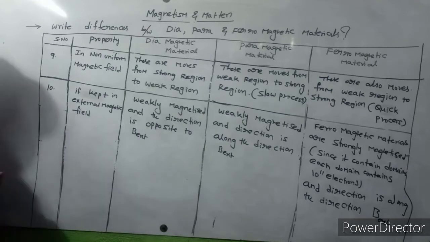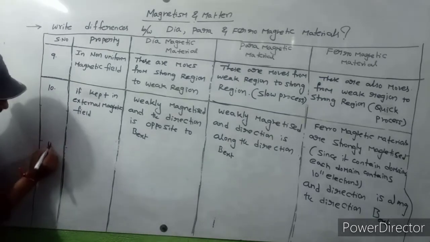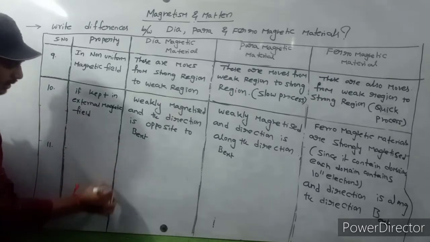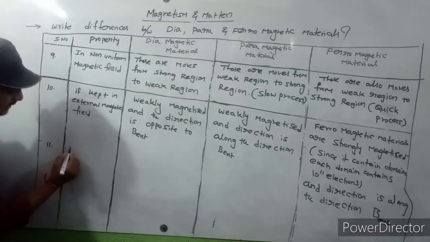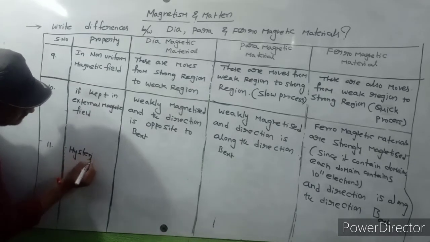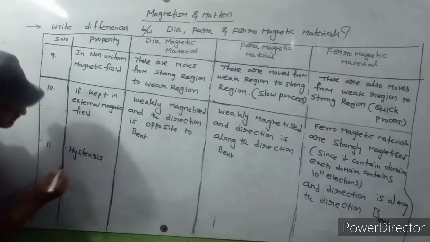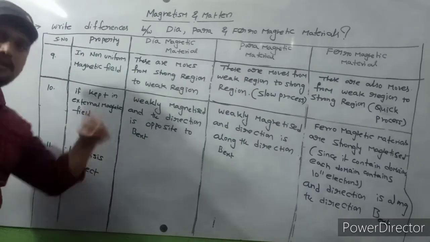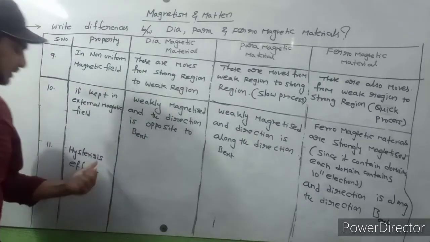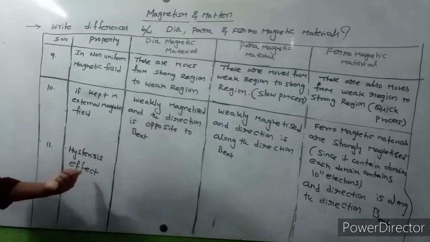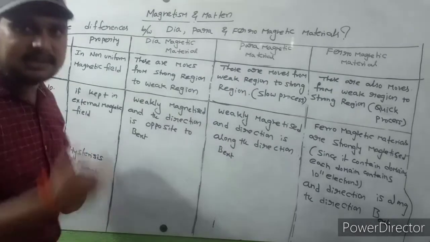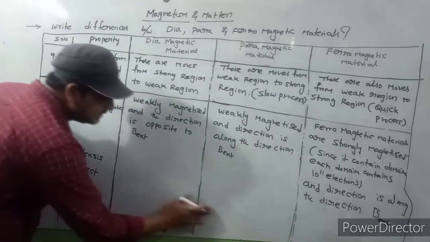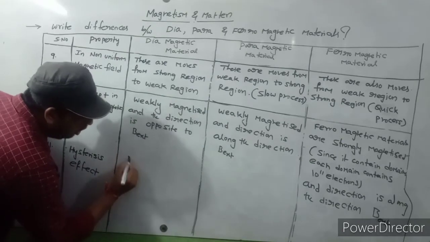Next, property number 11: hysteresis loop, hysteresis effect. I will discuss what is meant by hysteresis in further lectures.